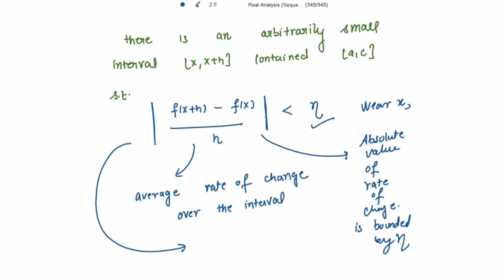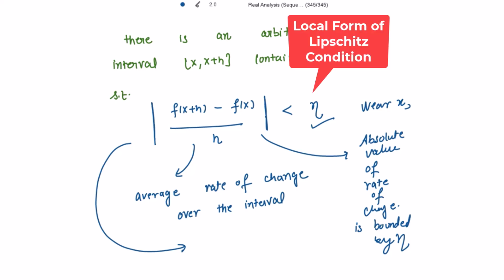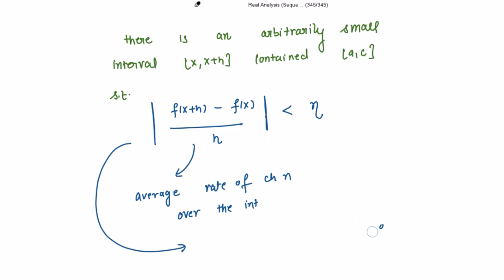And this is just the form of the local Lipschitz condition. So we have applied that over here. It is the form of Lipschitz condition.